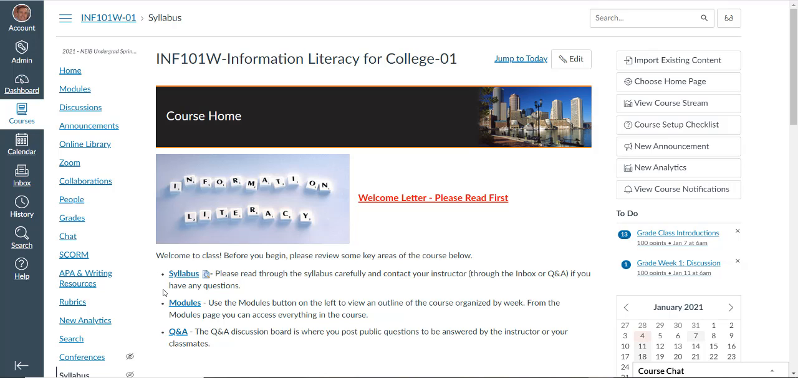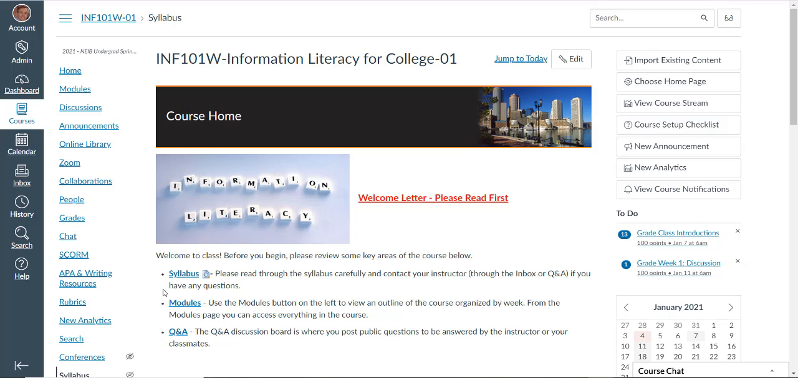One thing I should say about the view that you're getting here with Canvas, there's a faculty view and there's a student view, and what you're looking at is the faculty view. So this is approximately the same as what you'll see with the student view, but there's just a few more links here that the student view doesn't have.